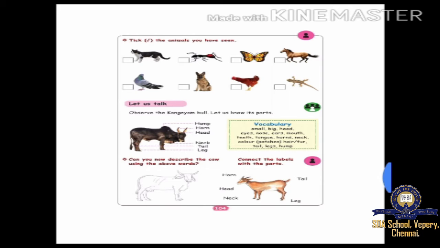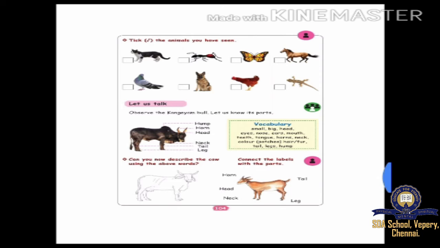You have to label the parts of the goat. Draw lines using scale and pencil. Describe the cow and connect the parts to the goat. Using scale and pencil, draw lines to horn, head, neck, leg and tail. With the help of your parents or brothers or sisters, you can do this one.